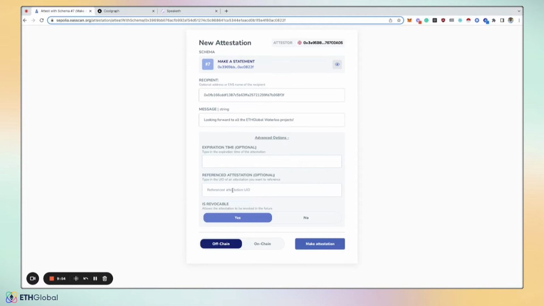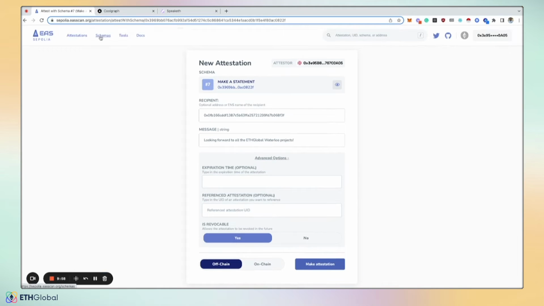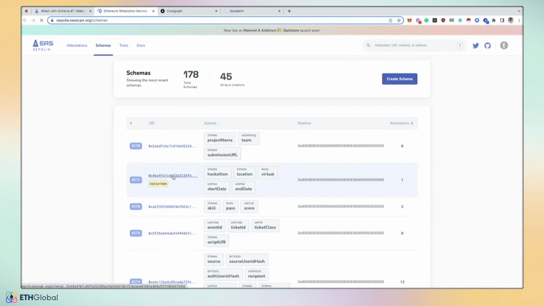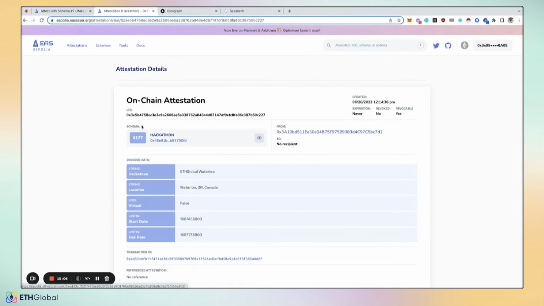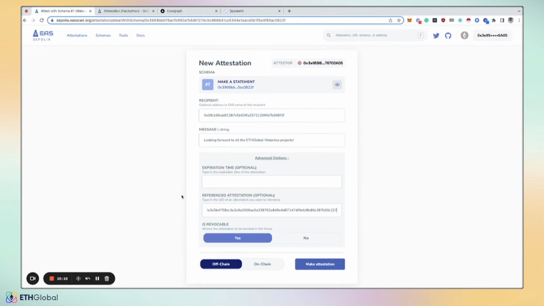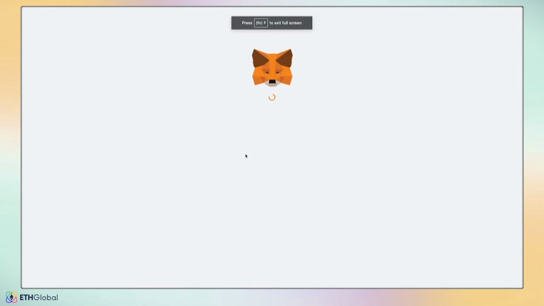This wouldn't expire, and you can reference an attestation. So just like how we had the attestation for the hackathon here, we could go into the attestation record, grab this UID, and if I wanted to reference this, saying, hey, this is related to that hackathon attestation, I could do that. So we'll make this attestation on-chain.